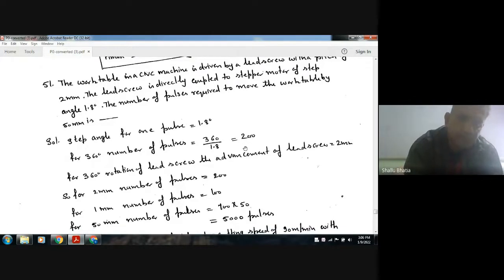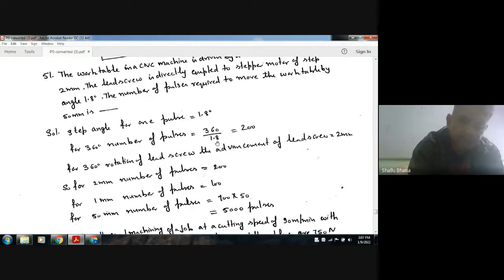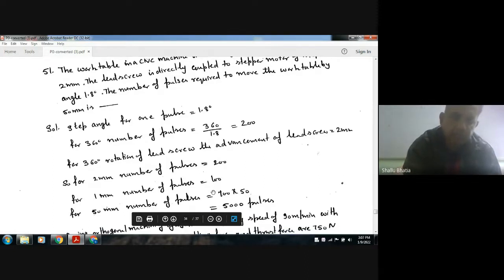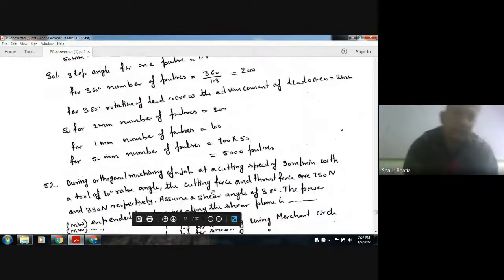In one revolution, the table advances by the pitch, and the pitch is 2 mm. So in 360 degree, or in 200 pulses, the lead screw advances by 2 mm. For 2 mm, the number of pulses is 200, so for 1 mm it is 100, and for 50 mm it is 5,000 pulses. Answer is 5,000 pulses. Okay, next,